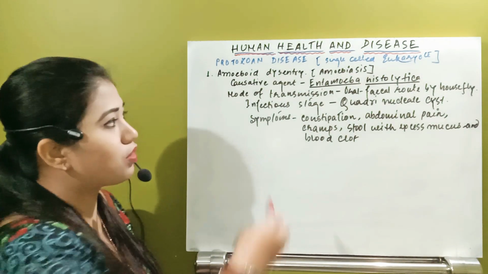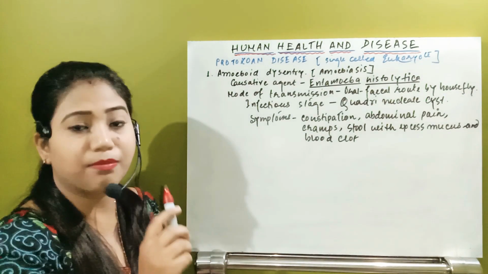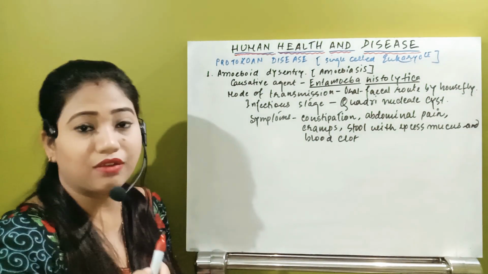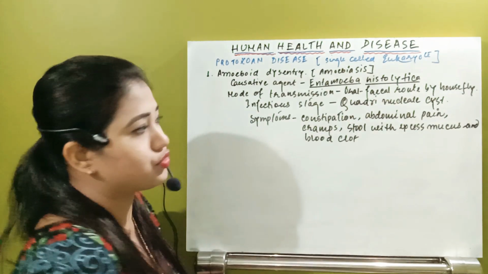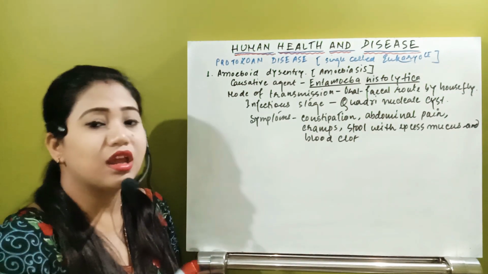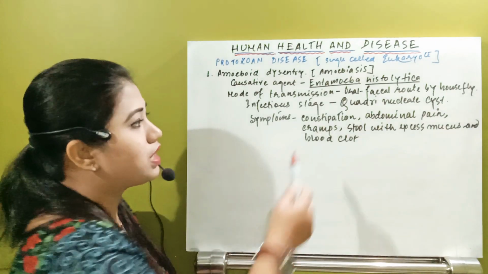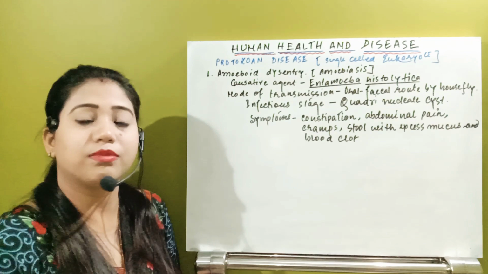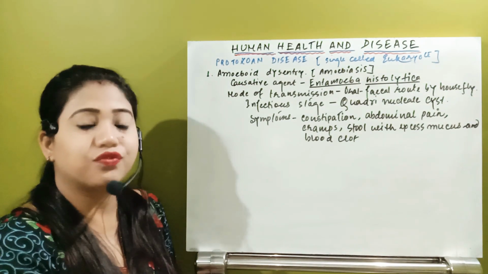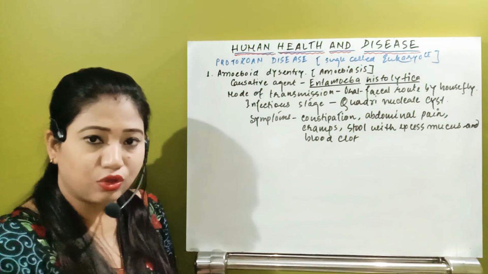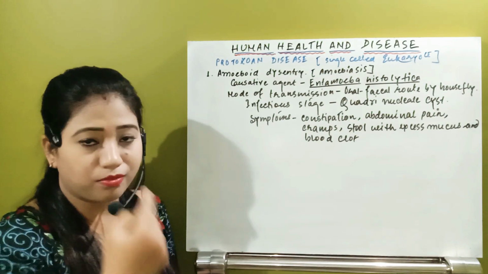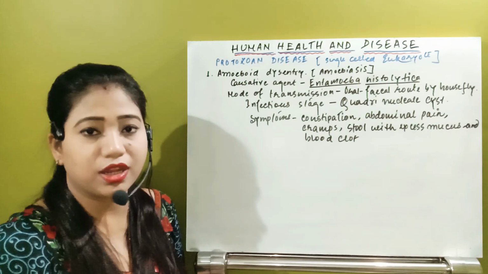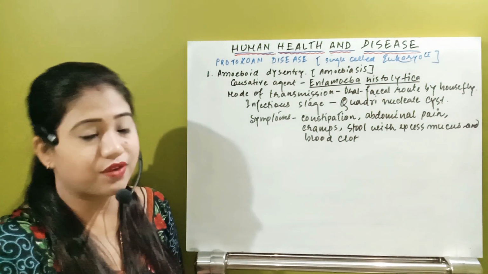So the causative organism is Entamoeba histolytica, but how will it enter into our body? Through a carrier. And what is that carrier? This is the housefly. And what is the mode? How will it enter? It is the oral fecal route. That means from the fecal matter through the housefly, it will enter inside your body through the mouth, or the buccal cavity, and after that it will enter into the gastrointestinal tract.